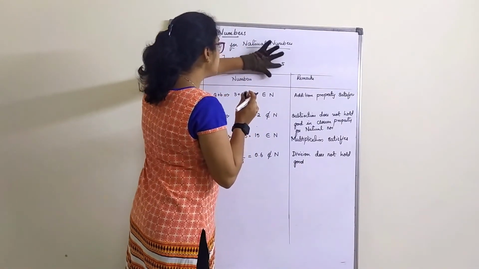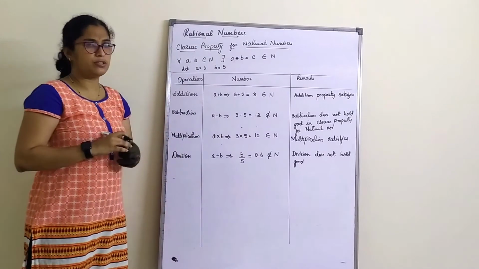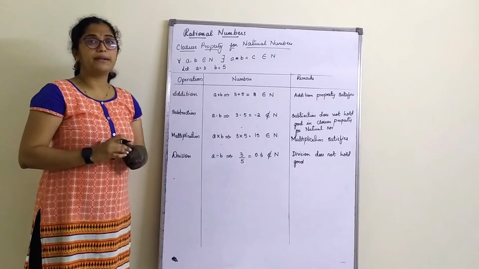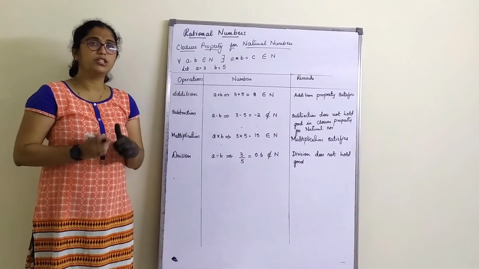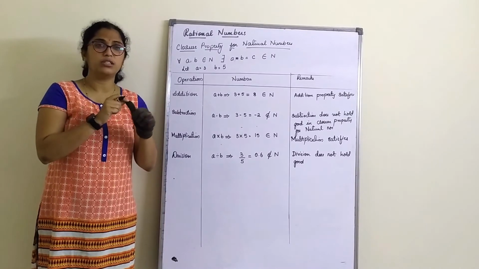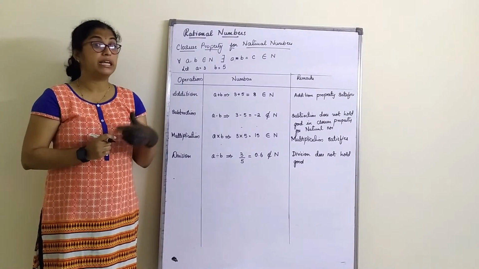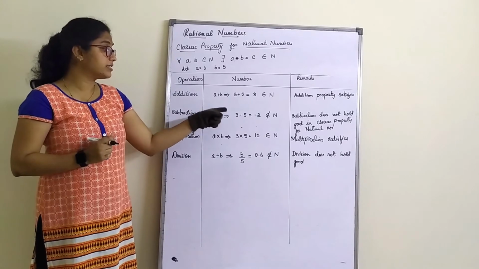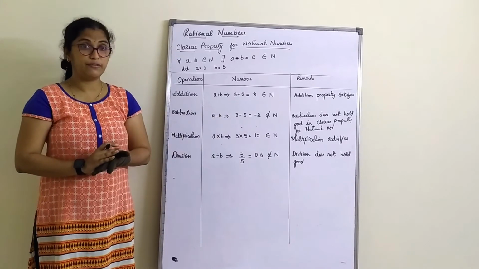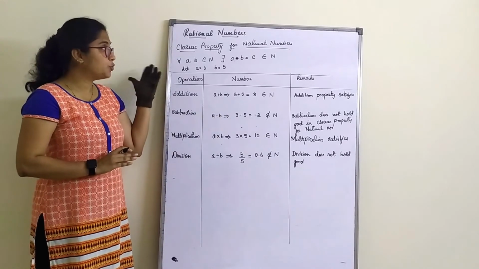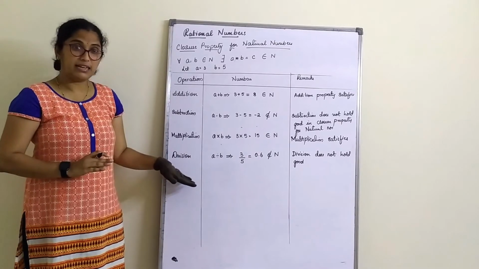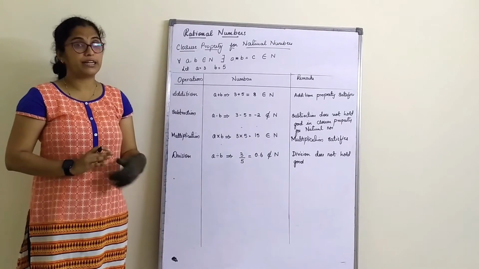So these are the properties. From this we can conclude that closure property for natural numbers holds good only for addition and multiplication. It does not hold good for subtraction and division. I again repeat, you have to write this as a tabular column with all that I have written.